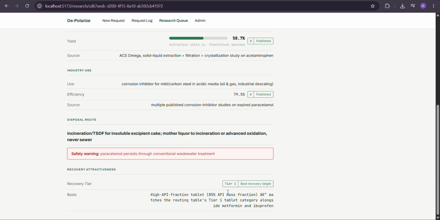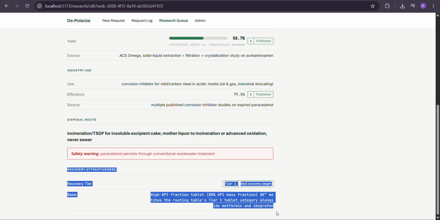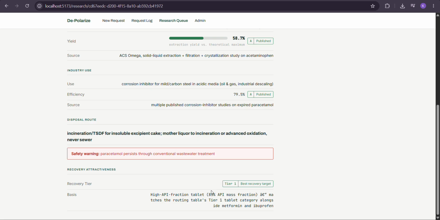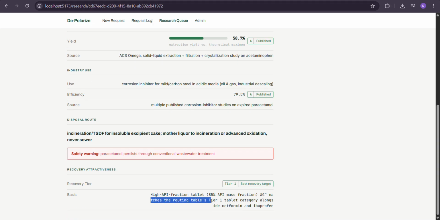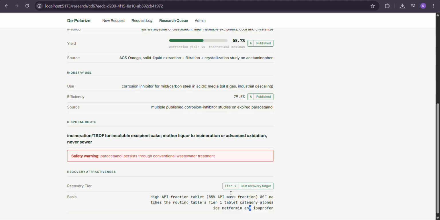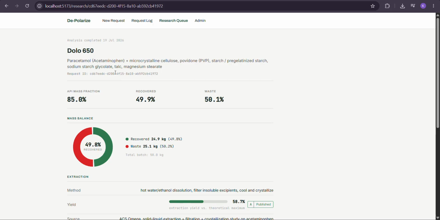Recovery tier 1, best recovery agent, and the basis. So this is the confidence score, and this is the final analysis on the efficiency of the recoverable of the Dolo 650. It is considered the best recovery target because it has 85% of the composition as the API mass. So it is a high API fraction tablet and matches the routing table's tier 1 tablet category, alongside metformin.